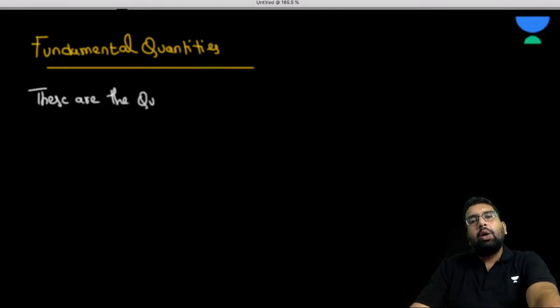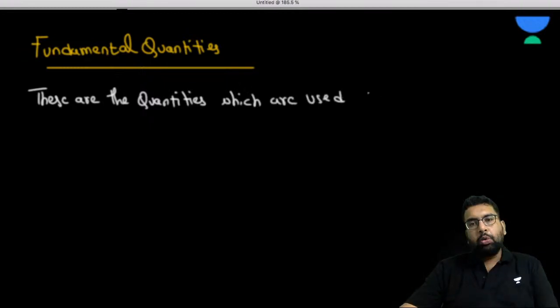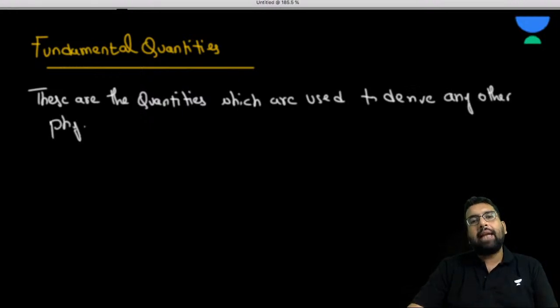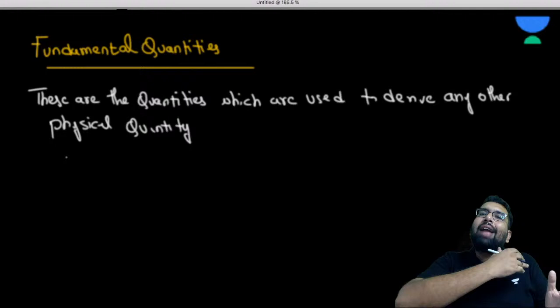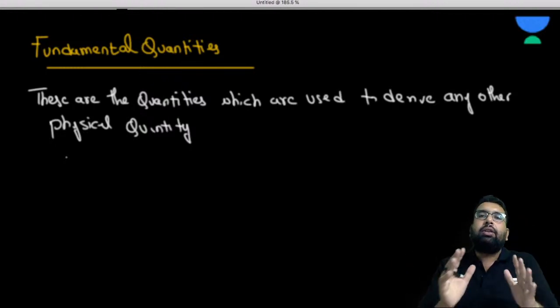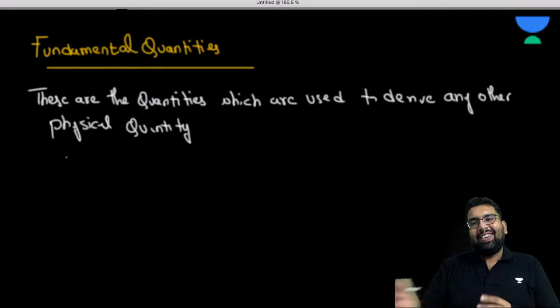These are the quantities which are used to derive any other physical quantity. Basically, fundamental quantities are those using which you can derive any physical quantity in the world of physics.